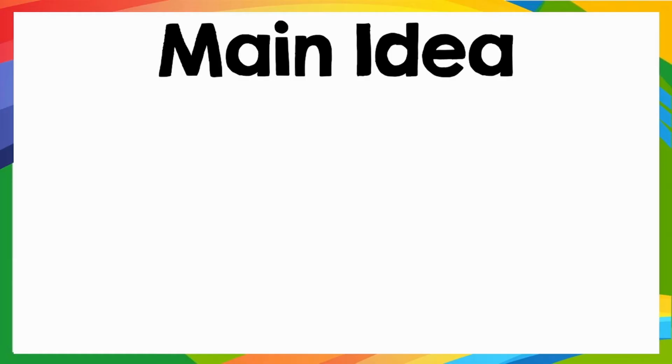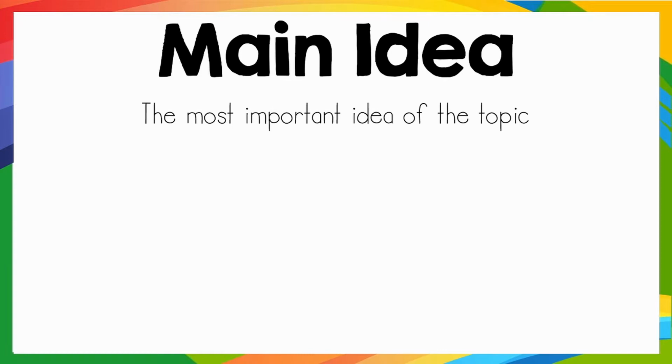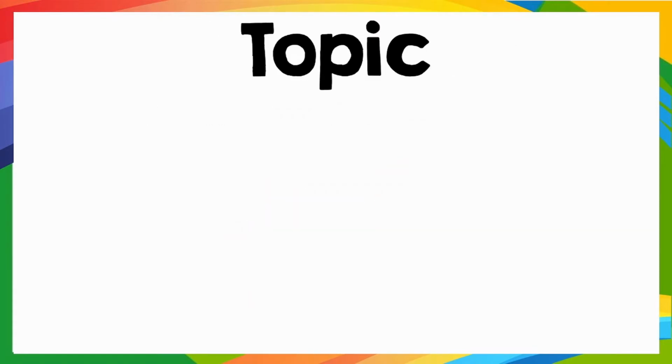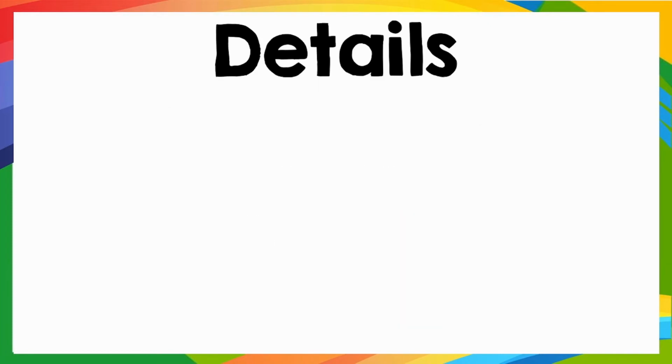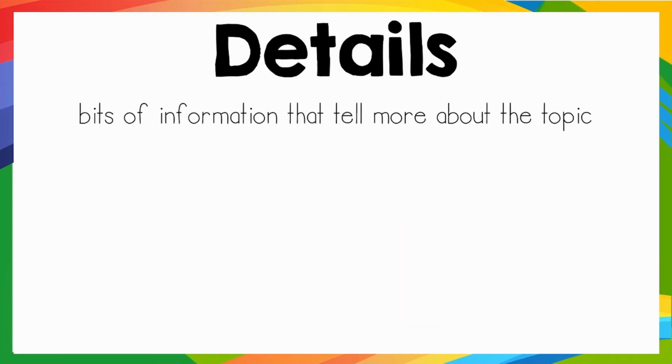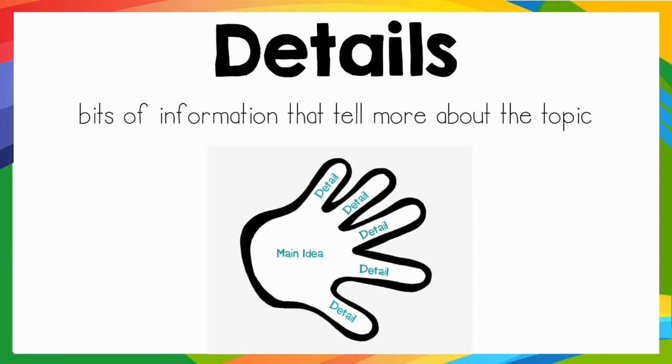The key words that we need to know are main idea, topic, and details. Main idea is the most important idea of the topic. Topic is what is being talked about in the text. Details are bits of information that tell more about the topic.